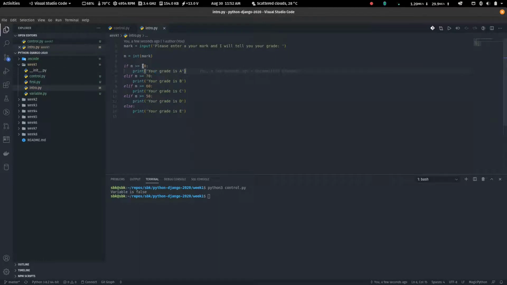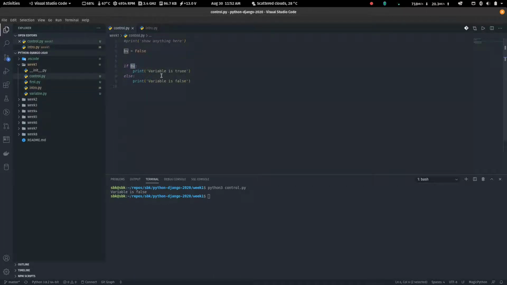For instance, when you see here, we said if m is greater than or equal to 80, we are not just putting a variable, we are comparing something, right? So that's what we are going to do right now. Basically, if whatever we put here is true, it will execute what is here, and if whatever we put here turns out to be false, it will run whatever is here.